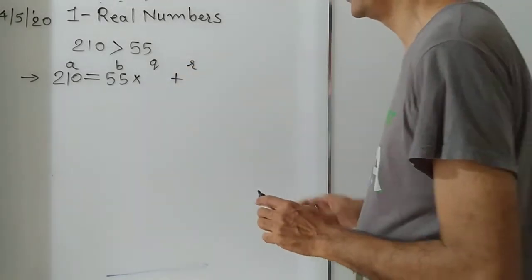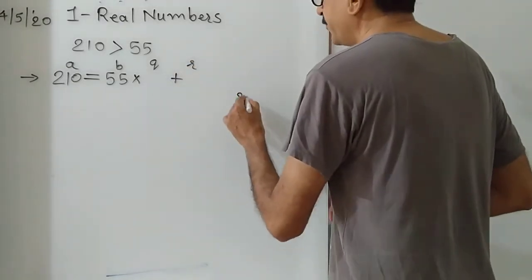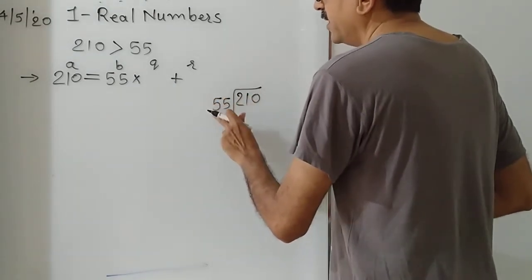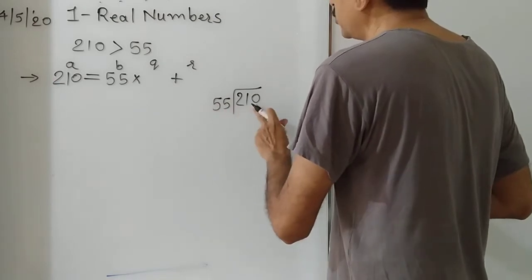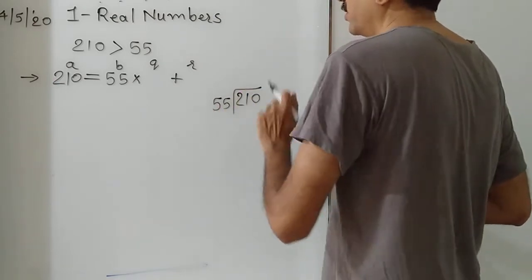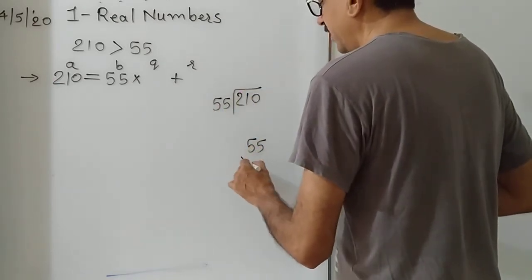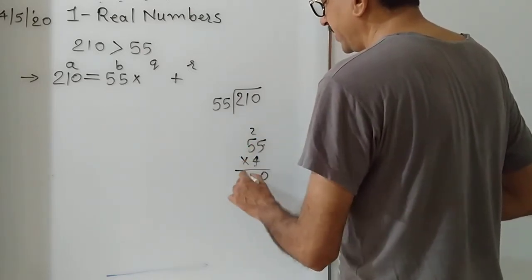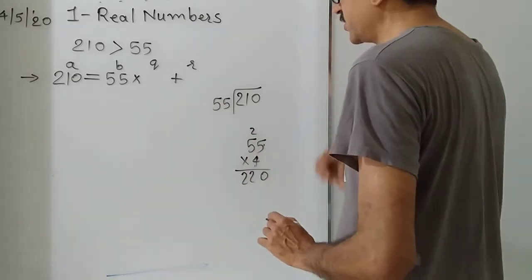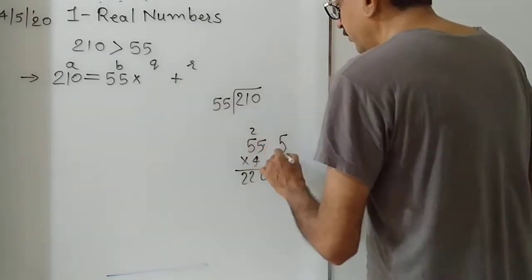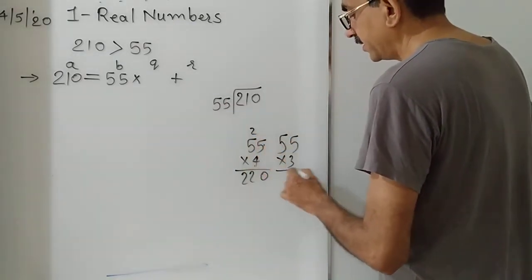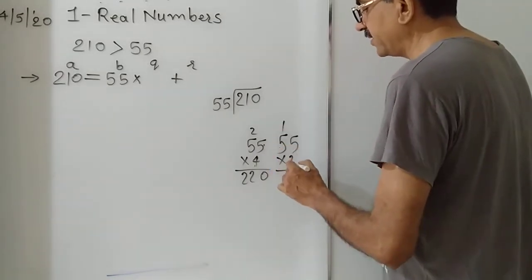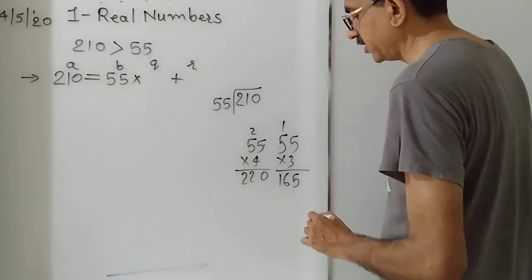This is for simplicity. Let's try to divide. 210 is to be divided by 55. Here consider 200 and 50. So we try 4 times: 4 fives are 20, but this is larger. What does it mean? We multiply by one less number. 3 fives are 15, carry 1; 3 fives are 15 and 1 is 16.